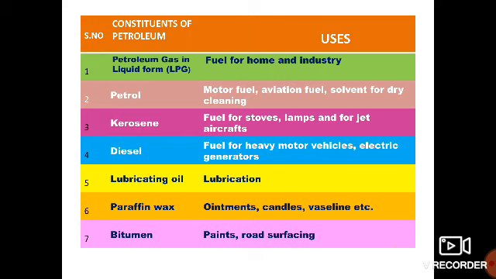Lubricating oil is used for lubrication of machine parts and in vehicles also. Paraffin wax is used for the preparation of ointments and candles, and for the preparation of Vaseline, or Vaseline is actually paraffin wax. Bitumen is used for the preparation of paints and for road surfacing.